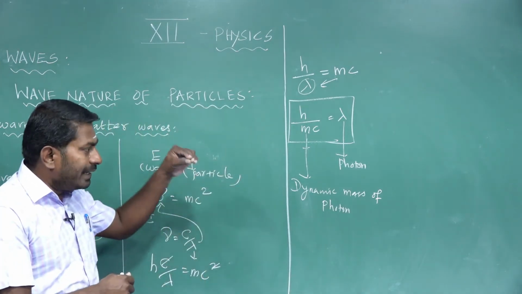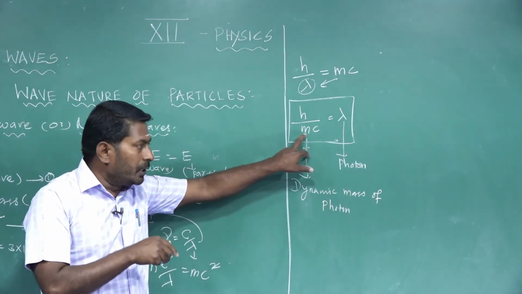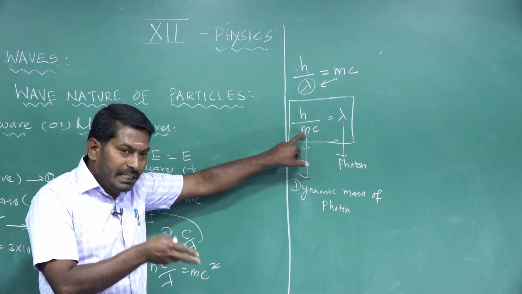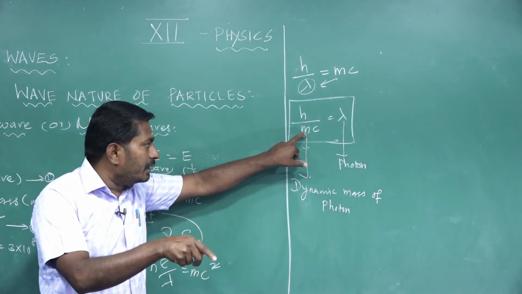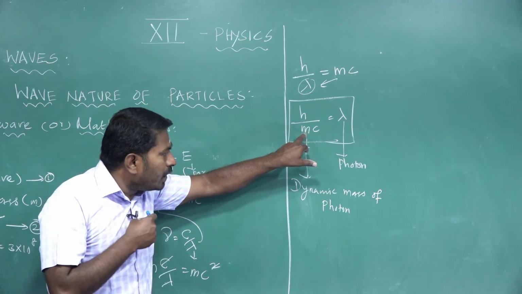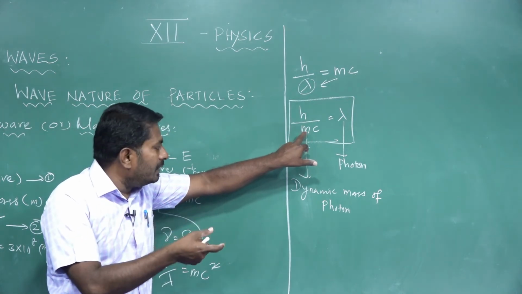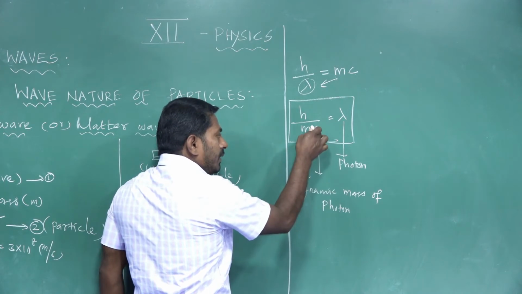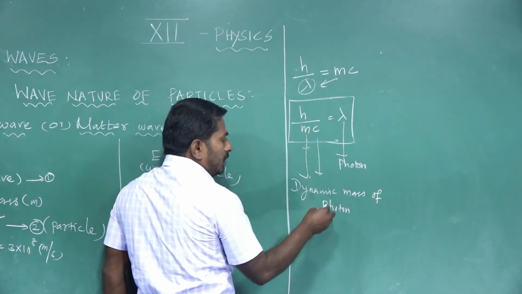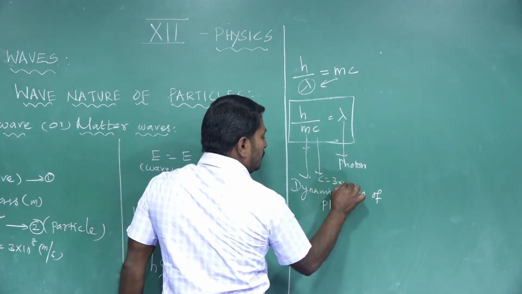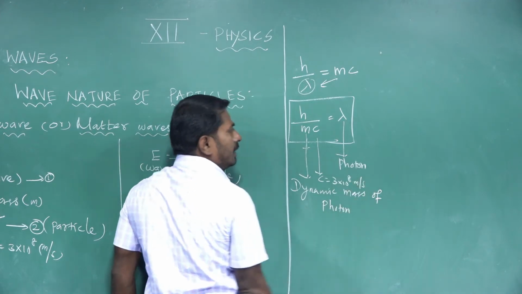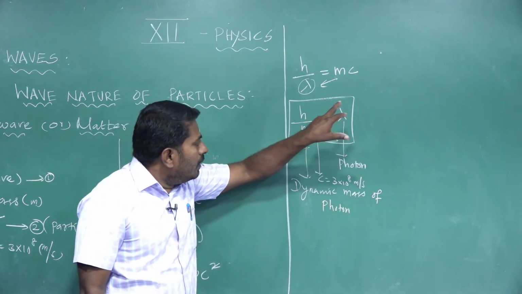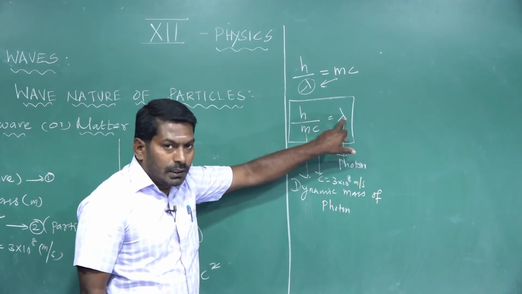If a photon is at rest, the mass of the photon is 0, but a photon can never be at rest. If a photon exists, it is always in motion. If a photon is in motion, it possesses a mass. That mass is called the dynamic mass of the photon. c is the speed of the photon, that value c is equal to 3 into 10 power 8 meter per second. So generally, this is the expression to represent the de Broglie wavelength of a photon.